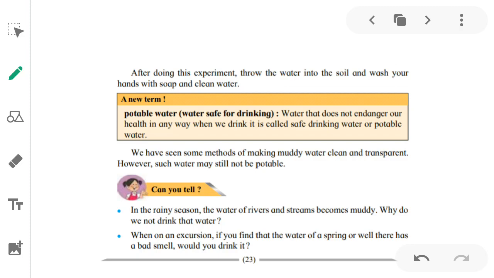Another question. When on an excursion, what does excursion mean? Excursion means a trip. When on an excursion, if you find that the water of a spring or well there has a bad smell, would you drink it? No. We don't drink the water of a spring or well which has a bad smell in it. Why? We'll see it now. Why don't we drink it?